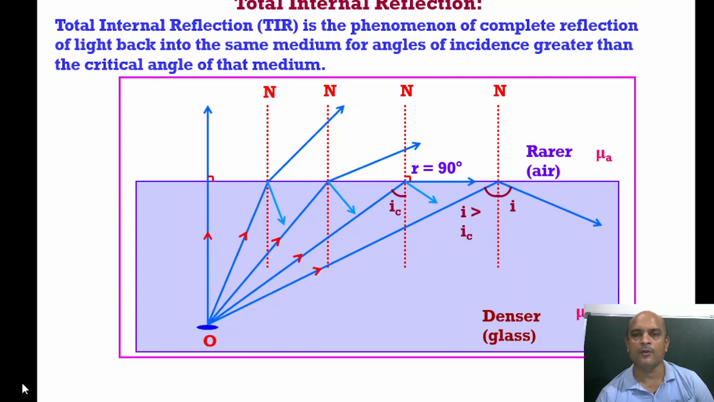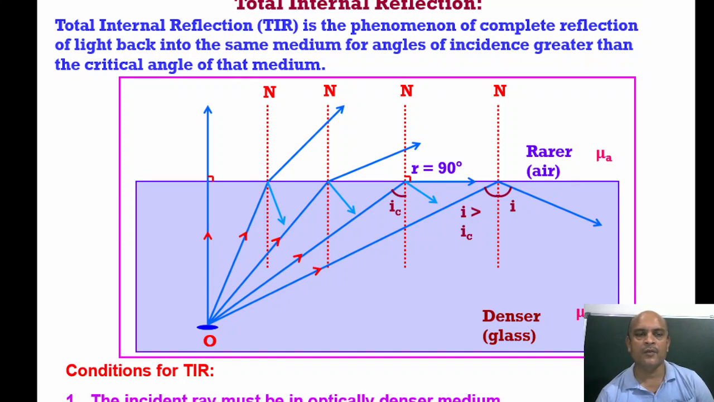So the conditions for TIR, only two foremost conditions. First, the ray must travel from an optically denser medium to a rarer medium. And second, the angle of incidence is always greater than the critical angle. Now there is a relation between the critical angle and the refractive index.